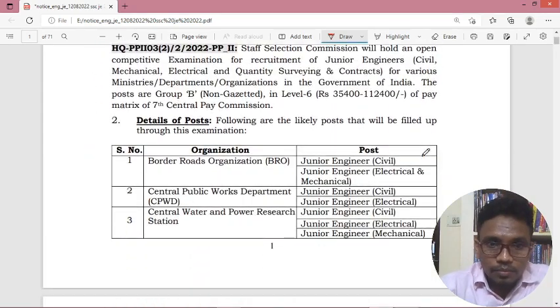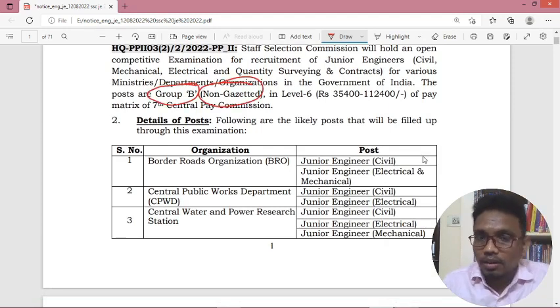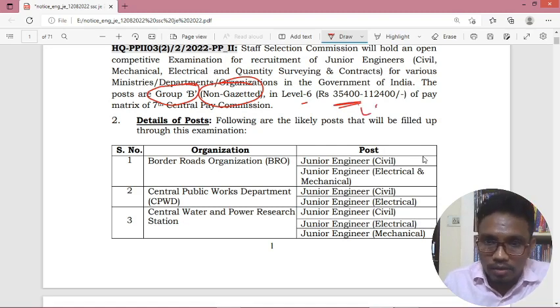Next, if you observe here, this job is Group B, non-gazetted job. And here they even mentioned the pay scale also. The enhanced salary will be more than 50k.